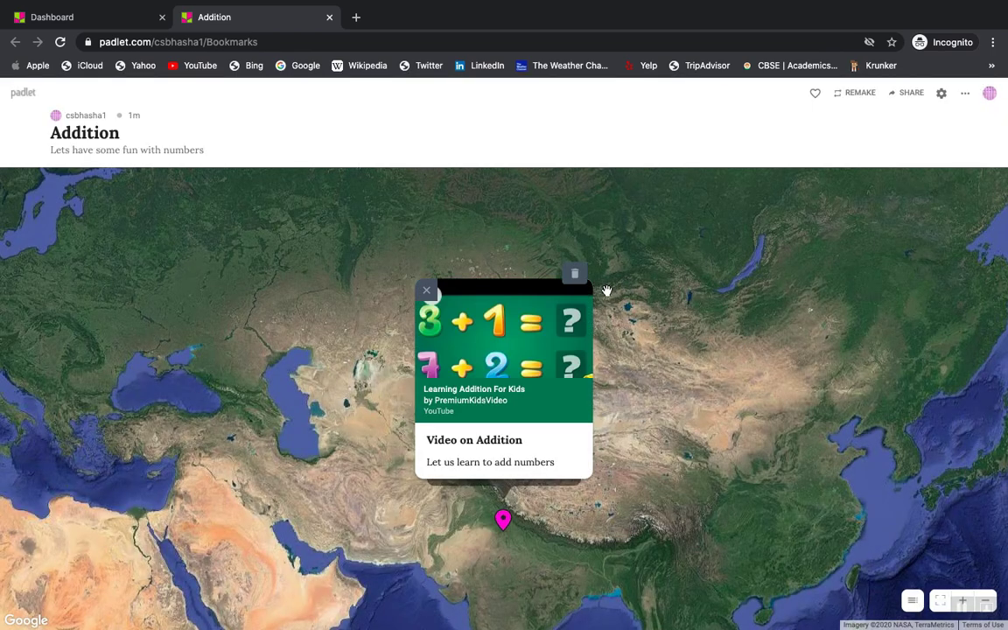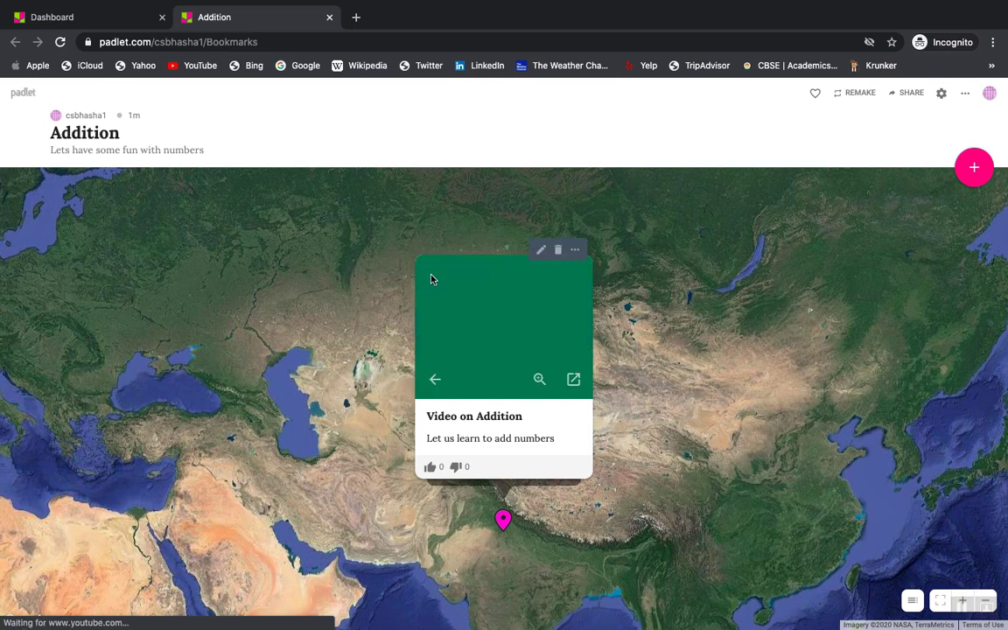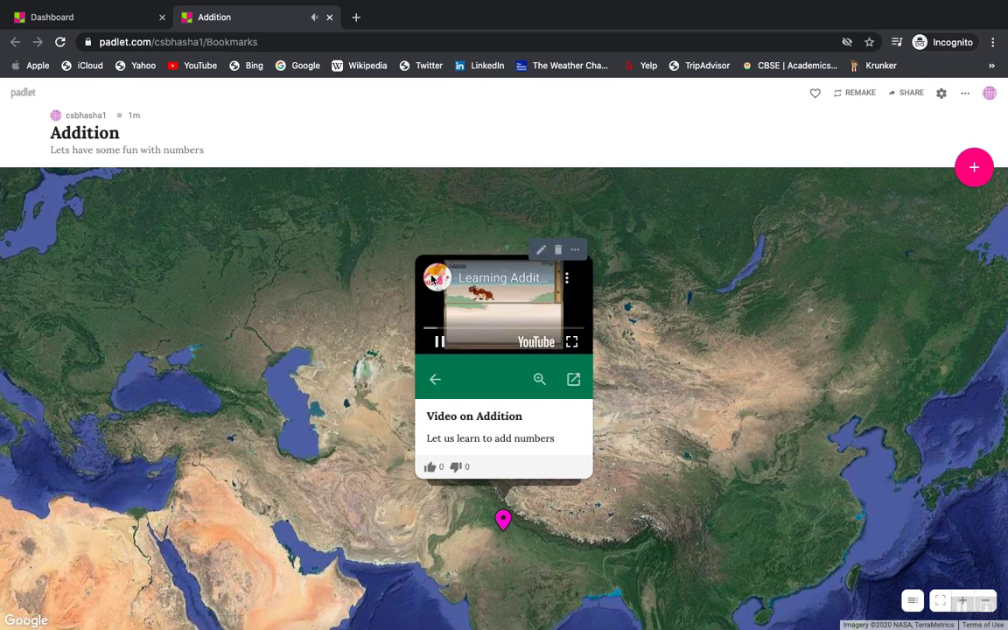Okay, so what is going to happen is, once you click outside, you can either play it from there. See, it will start playing it. Here comes one ant. Behind him, one more ant. Children, 1 plus 1 is equal to 2.